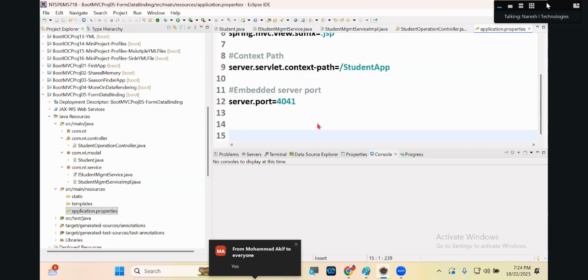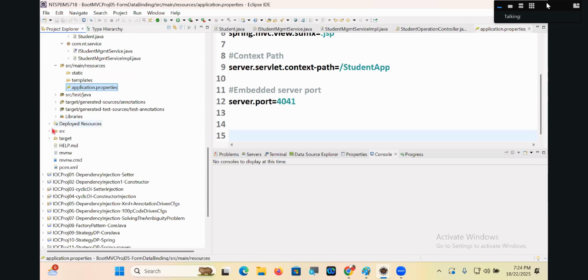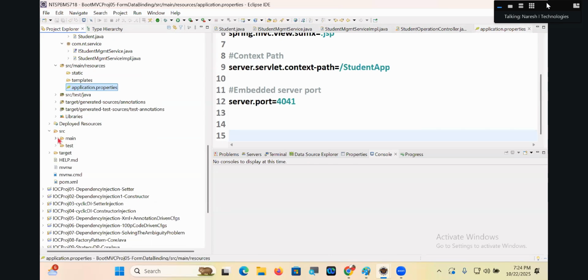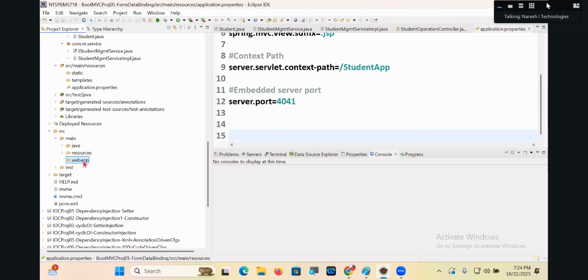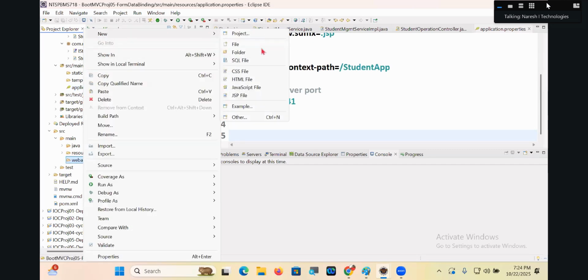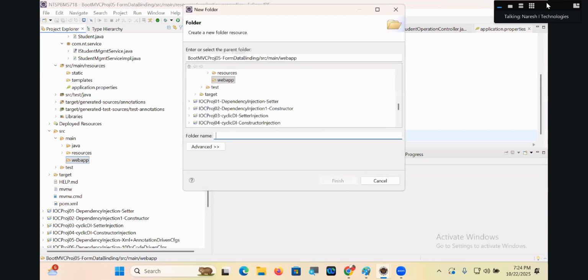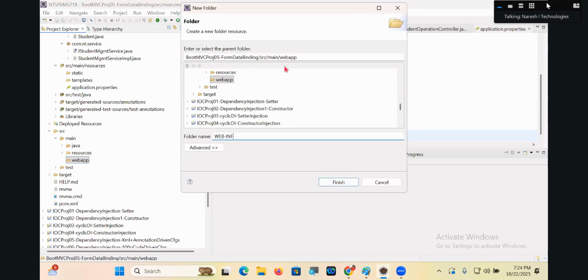Now the view resolver gets the logical view name, that is welcome. It creates the view object having the physical view name and location: /WEB-INF/pages/welcome.jsp. Under src/main/webapp, right click, new. Where is this folder? WEB-INF.